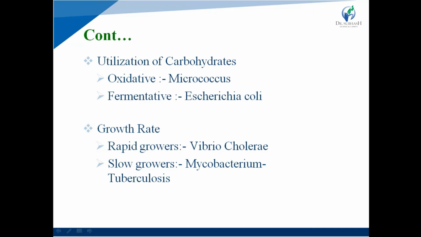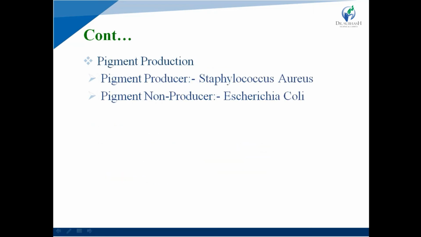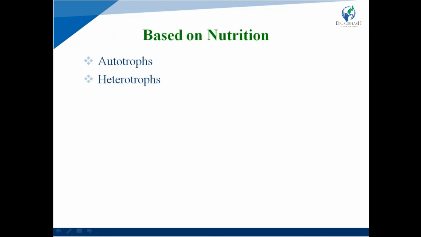Rapid growing bacteria, example is Vibrio cholerae, and slower growing bacteria, example is Mycobacterium tuberculosis. Based on pigment production, a pigment producer example is Staphylococcus aureus, while a pigment non-producer example is E. coli. Based on nutrition, two types, autotrophs and heterotrophs.